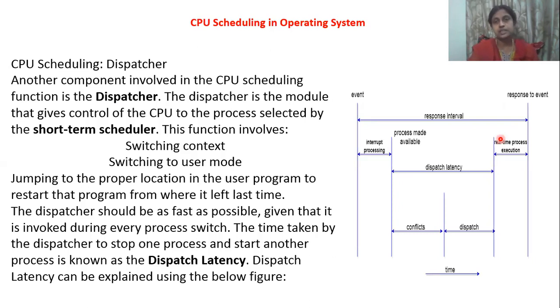Before discussing certain criteria for CPU scheduling, we need to know some terms behind it. It will be easy for us to understand. From next class we will start with the algorithms. There are certain algorithms, very simple, and it will be very interesting also.